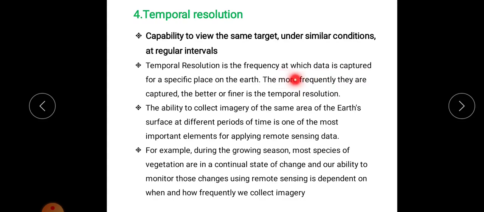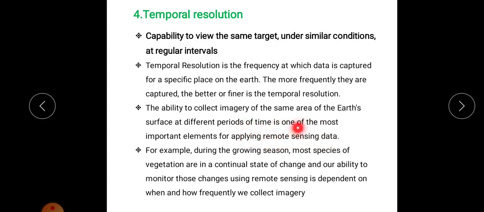It is the frequency at which the data is captured for a specific place on the earth. The more frequently they are captured, the better or finer is the temporal resolution. If the frequency is high, temporal resolution will be high. When frequency is high, we can get so much data, and more details will be obtained. The ability to collect imagery of the same area of Earth's surface at different periods of time is one of the most important elements for applying remote sensing data.